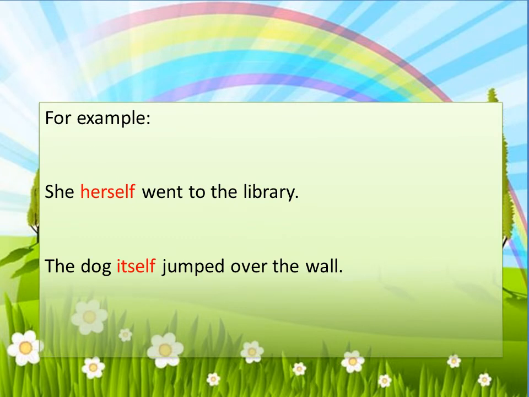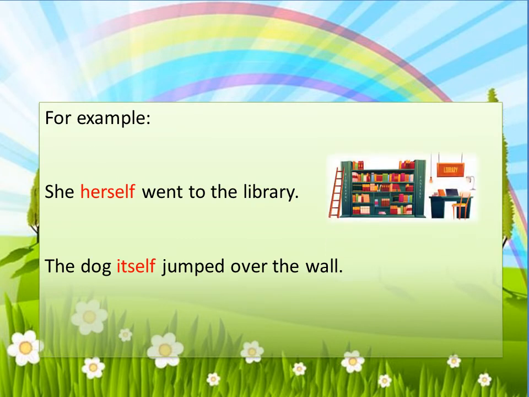For example, she herself went to the library. So here herself is an emphatic pronoun. So here more emphasis is done that she herself did this work. The dog itself jumped over the wall. So here itself is also an emphatic pronoun. Now you can see the dog is a subject and itself is a pronoun. So the emphatic pronoun always comes after the subject but before the verb.